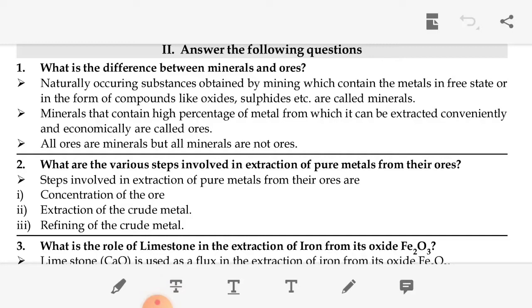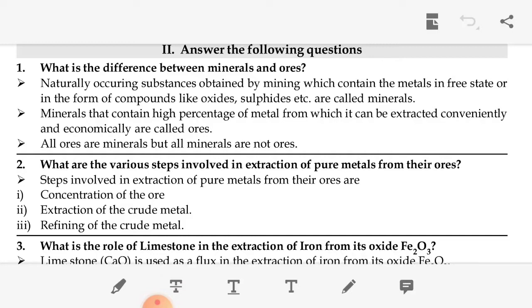Next week you are going to write the first terminal examination. We have 7 lessons, that is Volume 1 in full. Now we are going to revise the first lesson, Metallurgy: some important questions and answers.